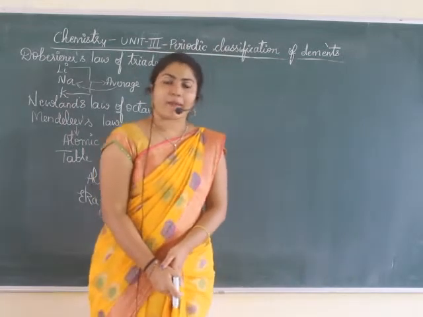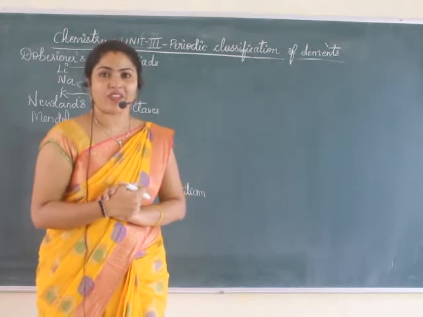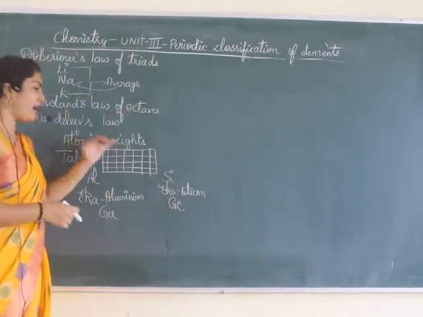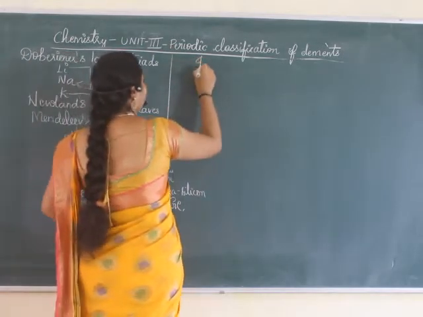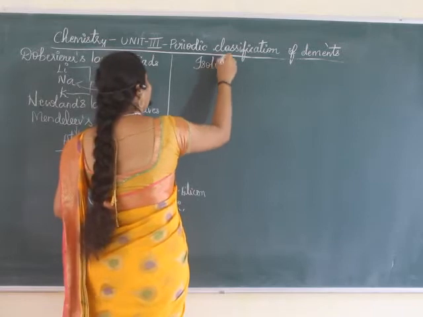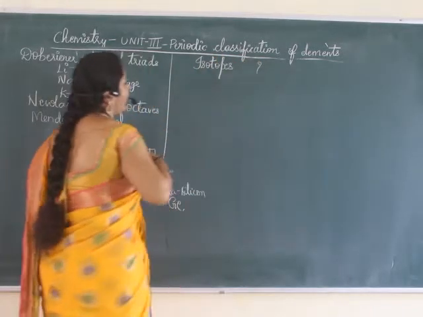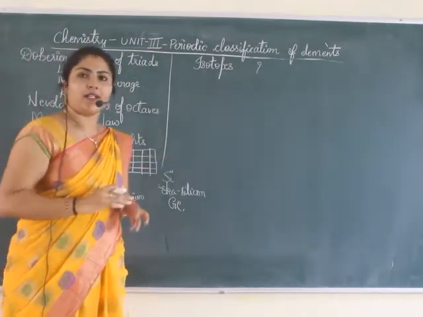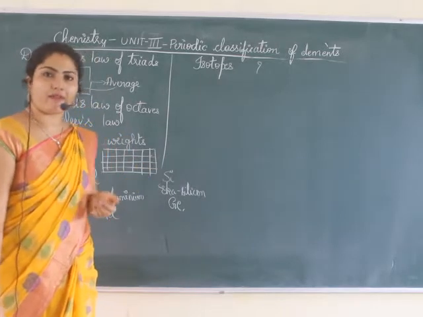Now all this happened. Now came the idea of subatomic particles. So he had told related to atomic weights. There came an idea of isotopes. So this was a big question mark. Why? Because he placed all the elements according to their increasing atomic weights.